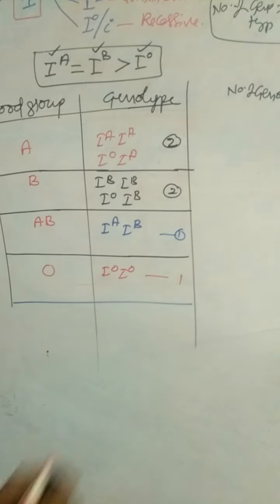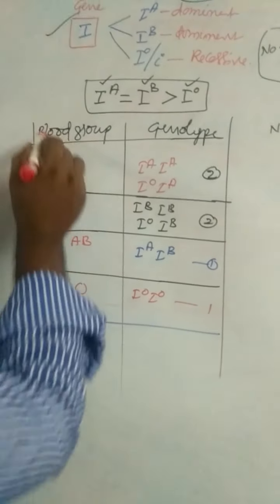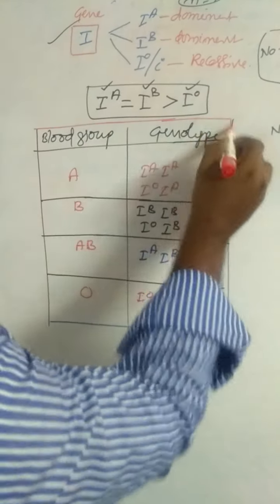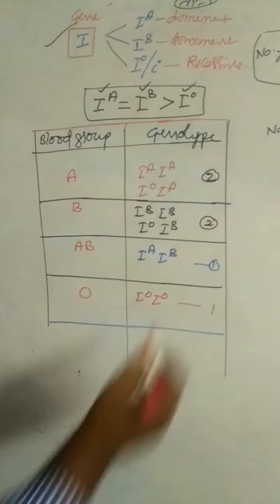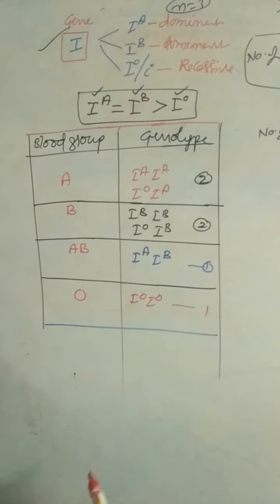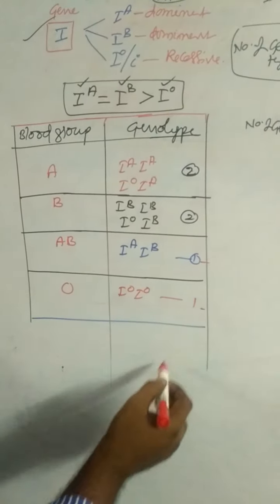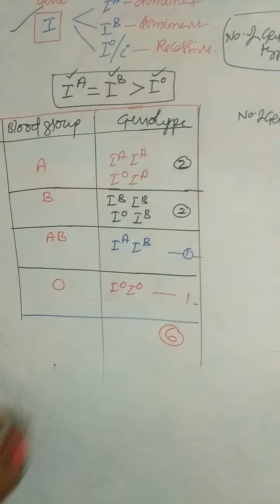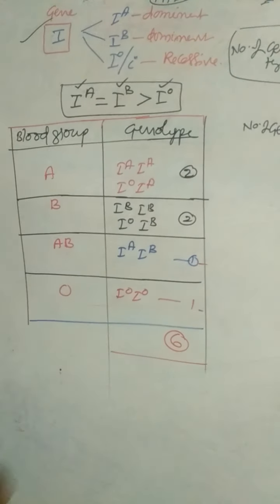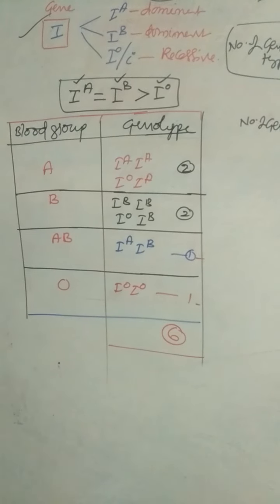So that is one genotype. Here total number of genotypes in ABO blood groups is equal to 2 plus 2, 4, 5 and 6. Number of genotypes in ABO blood groups is equal to 6.